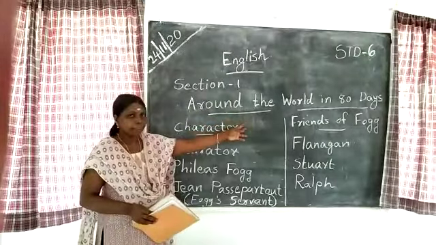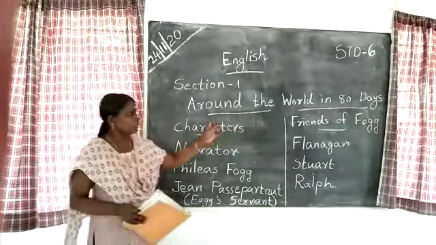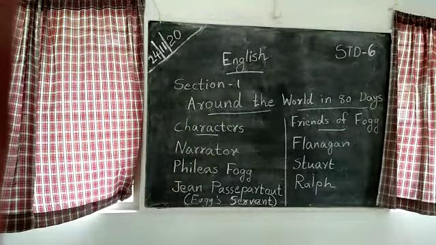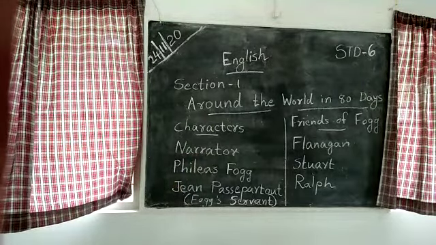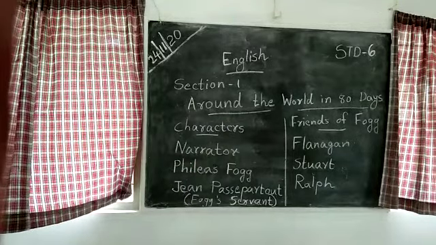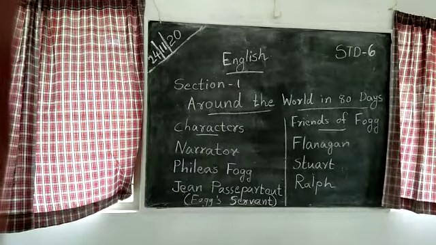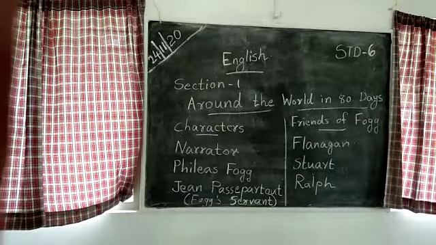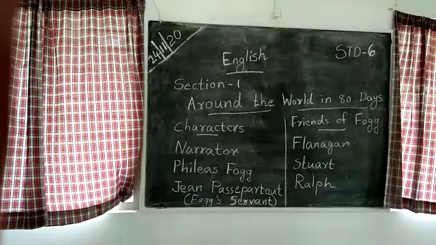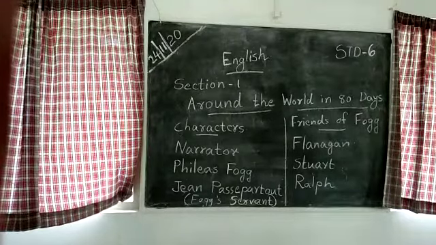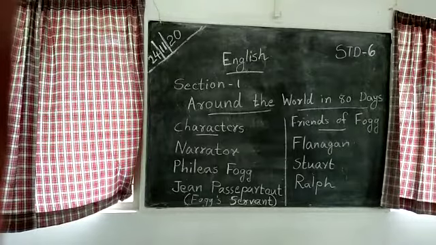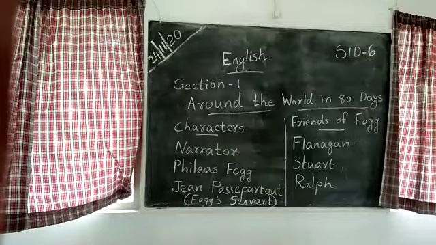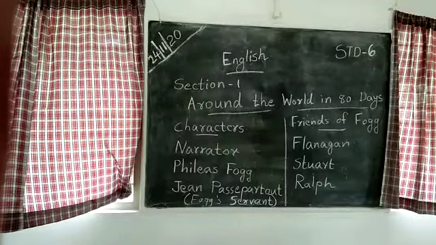Around the world in 80 days. That's a new lesson. It's like a play. It is a play adapted by Jules Verne, and it's written like a play. The main characters of this story are narrated, and one who wrote this play. Then the main character is Phileas Fogg.